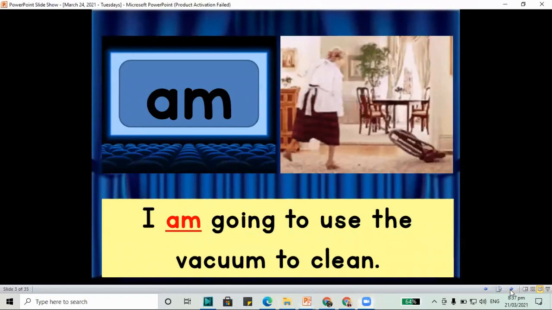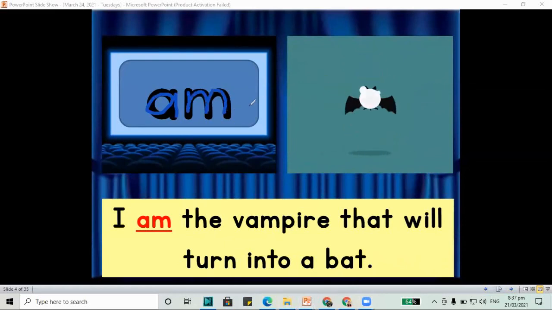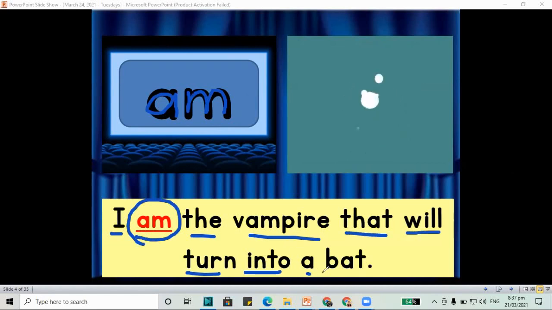How about another word? We have the word am again. A and M make the word am. And there's always the letter I before the word am. I am the vampire that will turn into a bat. We have the word am. A and M make the word am.